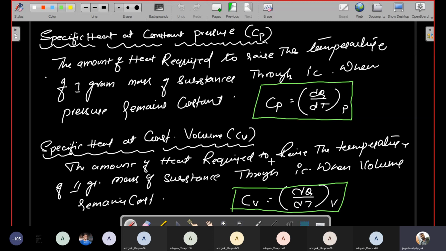And the amount of heat required to raise the temperature of 1 gram of the substance by 1 degree Celsius when volume remains constant is Cv. This is represented by Cv = ∂Q/∂T at constant volume, and Cp = ∂Q/∂T at constant pressure. Understand?